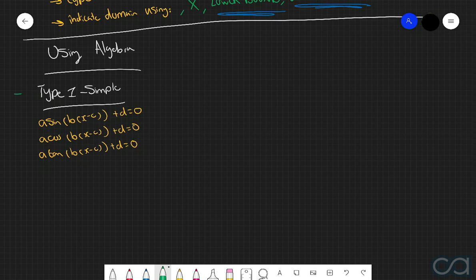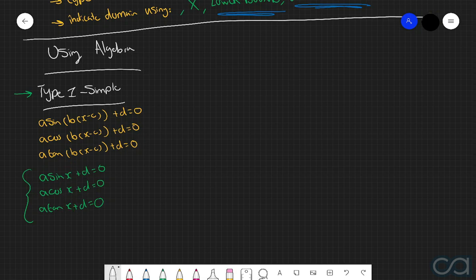For our first discussion with the more simplistic type of trigonometric equations, we are only going to consider equations of the following form. So in other words, we have a multiplied by sine x, cos x, or tan x plus d is equal to 0. Now the key thing that you'll notice about these three equations here is the fact that x is just by itself. It does not have any coefficient and it doesn't have anything being added or subtracted from it. So when we're looking at this first type of question here, keep in mind that this will only work when x is all by itself, whether it be a sine function, a cosine function, or a tangent function.